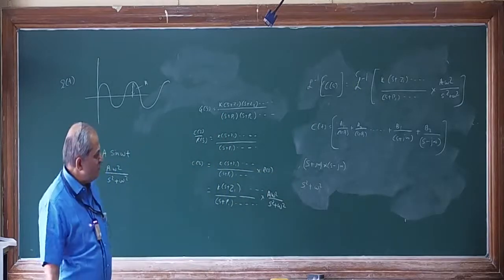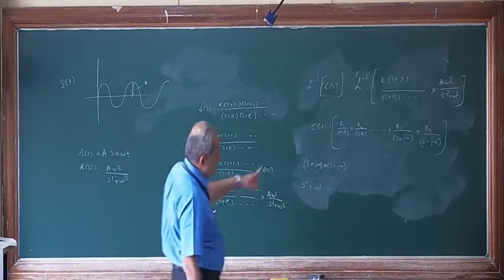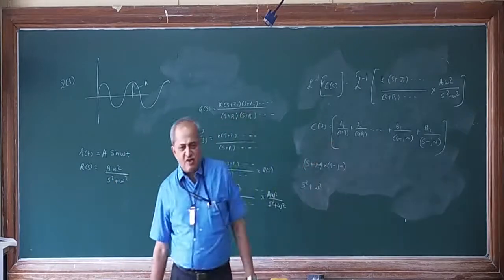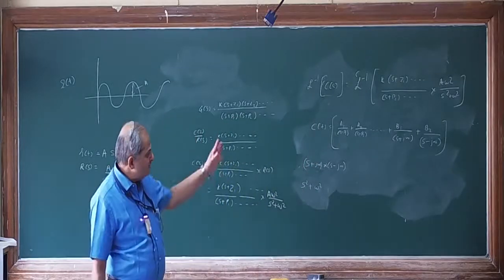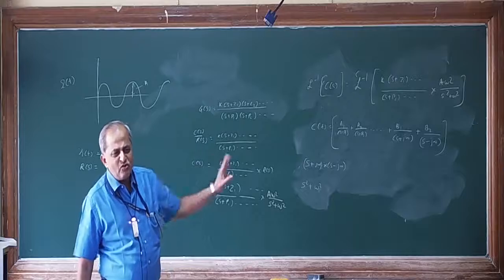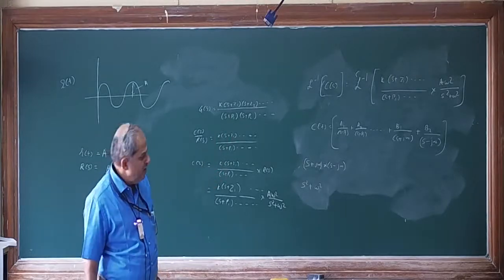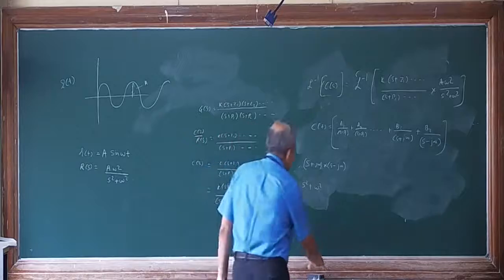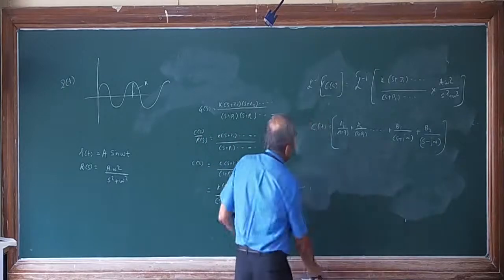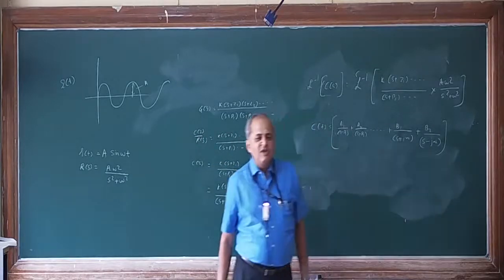Now what happens is, if you take an inverse Laplace of this now, after finding out the values of A1, I am not going to find out the values of A1, A2, B1, B2, etc. What I want to prove is that these partial fractions are meaningless.